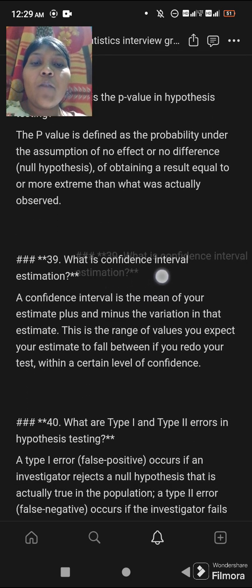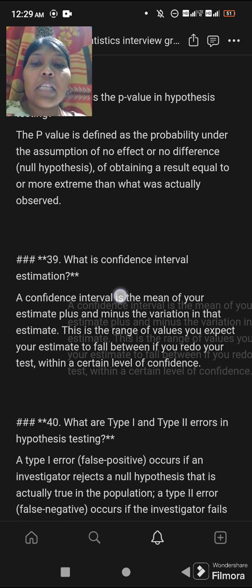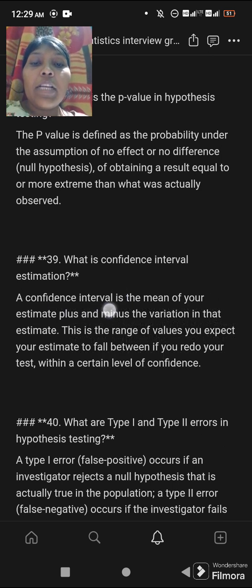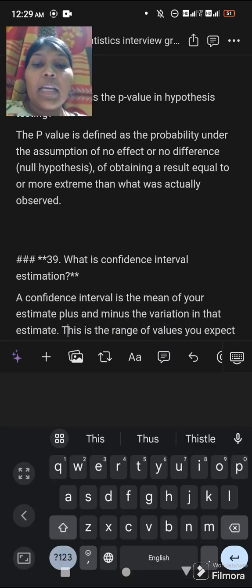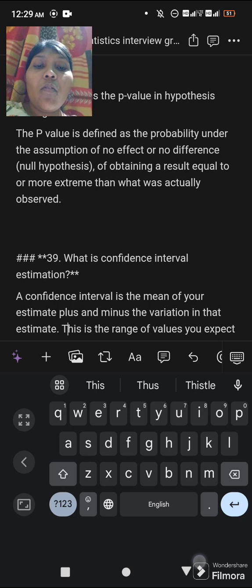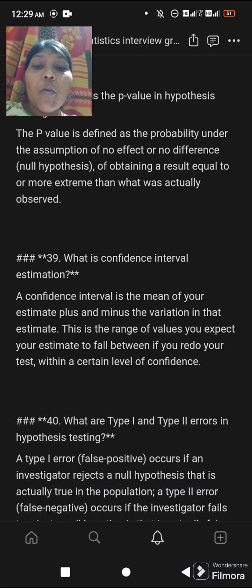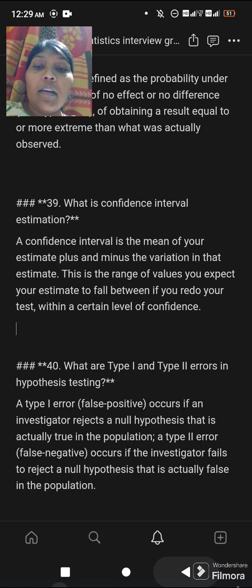39th question is, what is confidence interval estimation? A confidence interval is the mean of your estimate plus and minus the variation in that estimate. This is the range of values you expect your estimate to fall between if you redo your test, within a certain level of confidence.